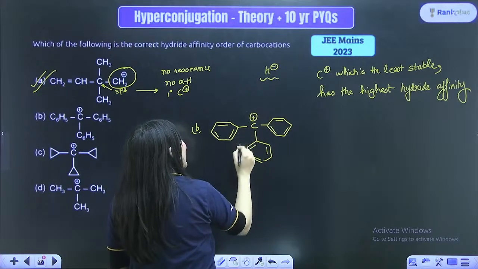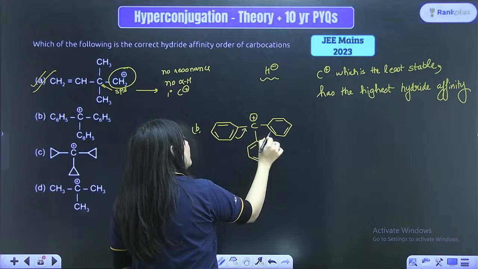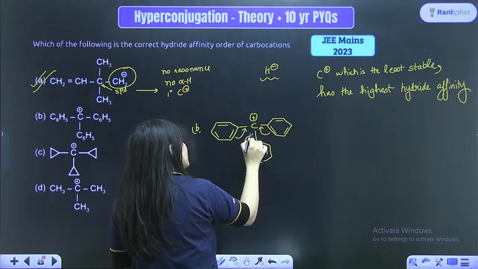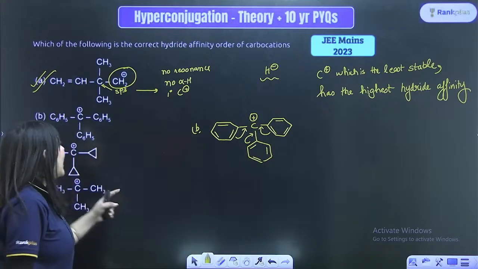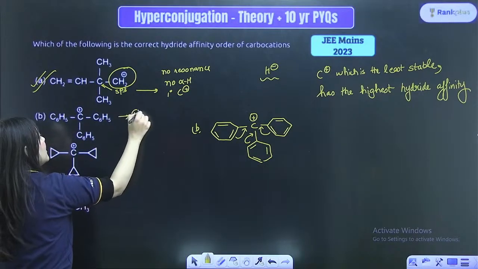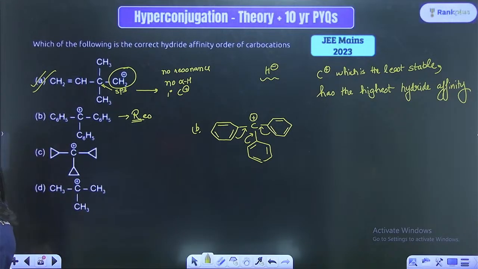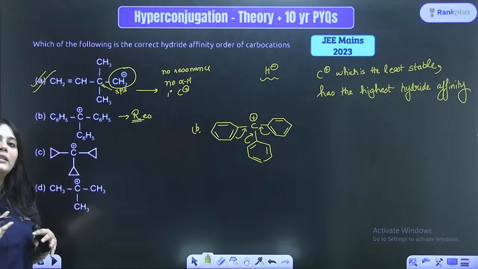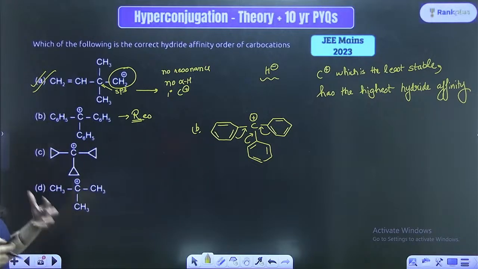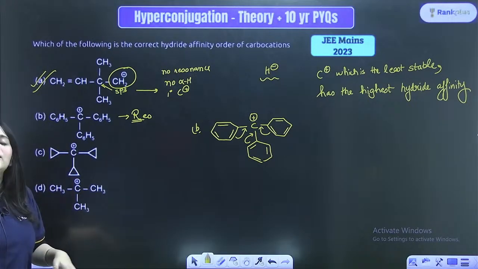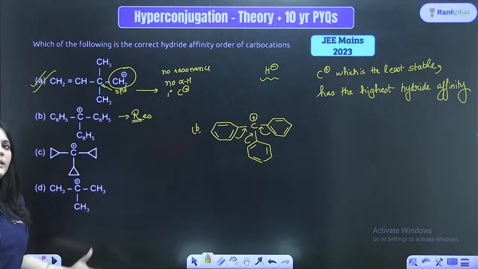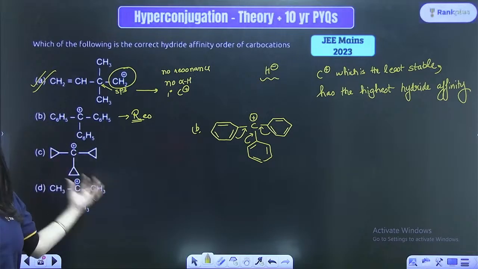So this carbocation can be resonance stabilized from here, from here, from here. So this carbocation is actually resonance stabilized, right? This is perfectly stable. This will not attract the H minus ion to itself because I'm very stable. Why will I attach anything to myself? I'm already very stable, so this will not attach any hydride ion.